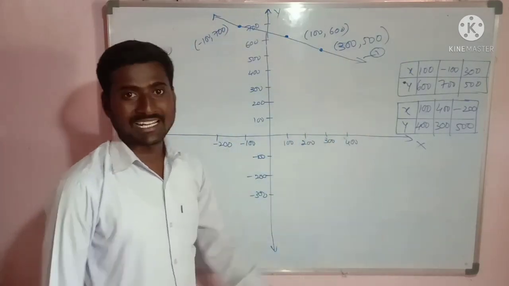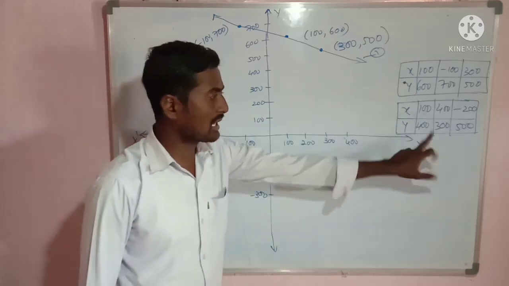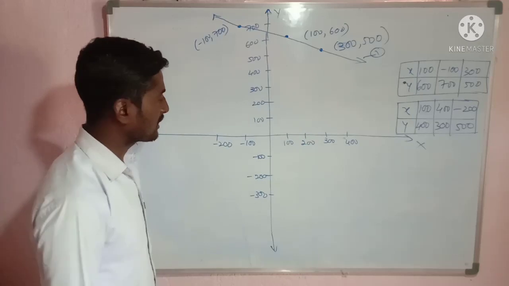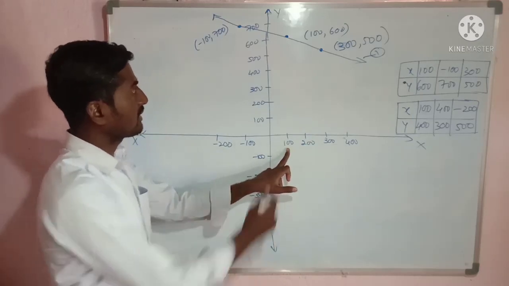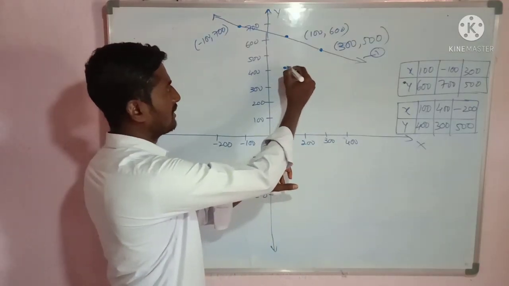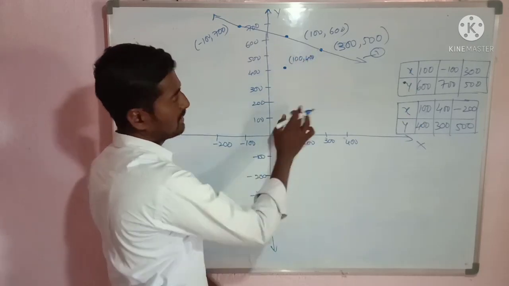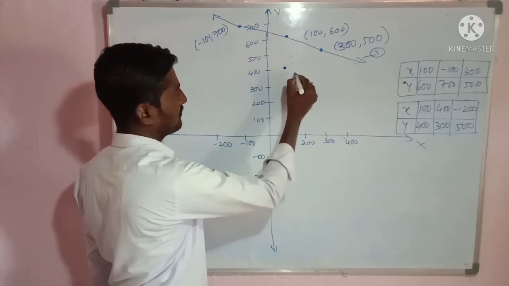Now I have to draw the second line. For that, 100 comma 400. In the same graph I have to draw 100 comma 400. So that point will be here. 100 comma 400. Right? Otherwise I will write it here downside.